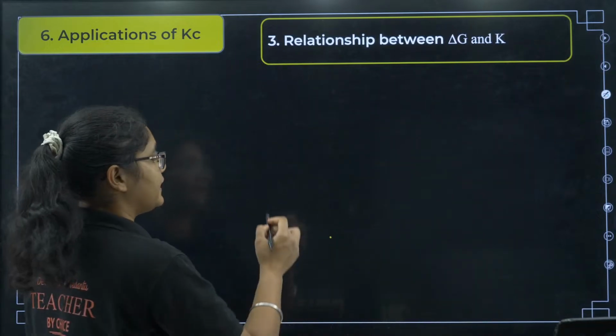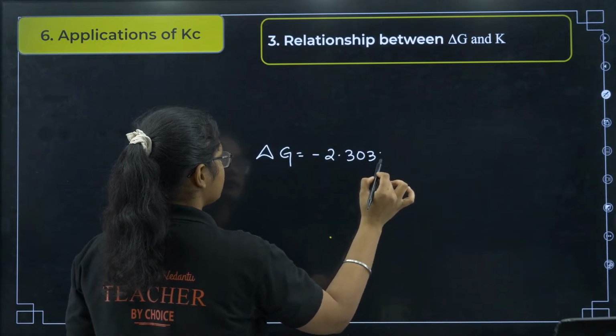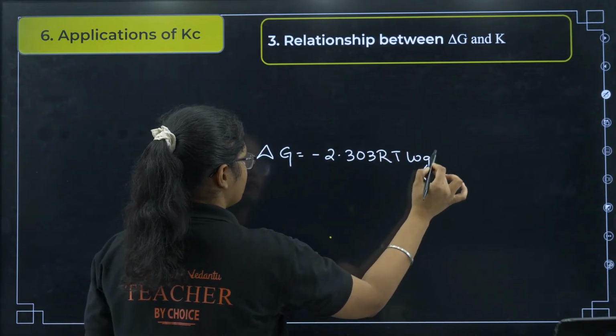What is the relation between delta G and K? Delta G is equal to minus 2.303 RT log of K.